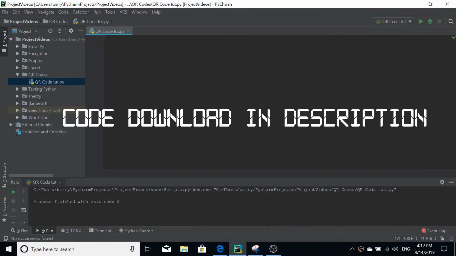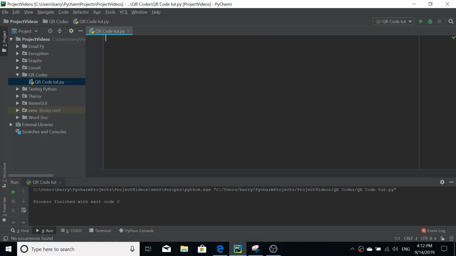Hello, in this video we're going to go over how to create and save QR codes in Python. So the first thing you need to do is understand what a QR code is. I'm sure you've seen one. It's a quick response code and is essentially a vertical barcode and is used a lot for mobile phones.